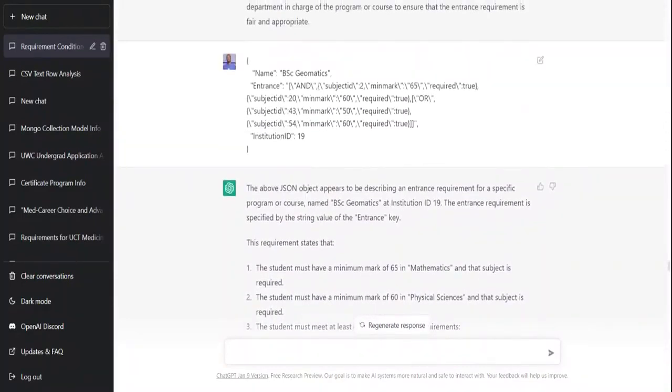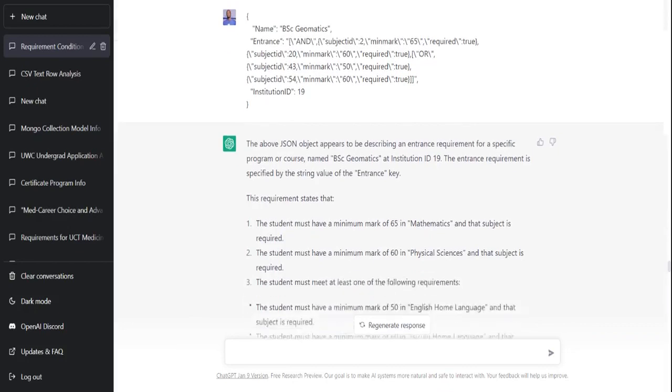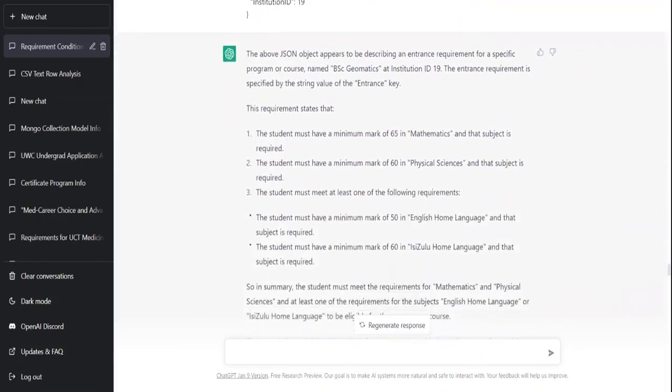I mean, you can see here you have 65 for subject ID 2 and 60 for subject ID 20, and then there's a set of OR, and then it gives that to you right here: 65 for mathematics, 60 for physical science, and a list of ORs: 50 for English home language, and 60 for isiZulu home language.